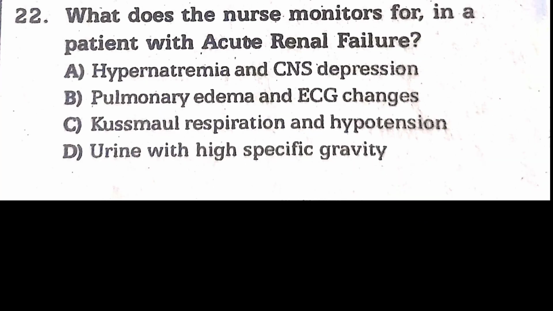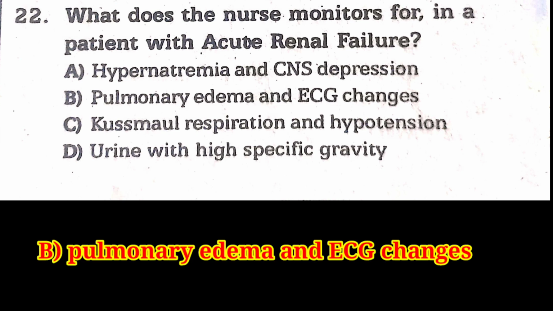Question number 22. What does the nurse monitor for in a patient with acute renal failure? Option A, hypernatremia and CNS depression. Option B, pulmonary edema and ECG changes. Option C, Kussmaul respiration and hypotension. Option D, urine with high specific gravity. The answer is option B, pulmonary edema and ECG changes.